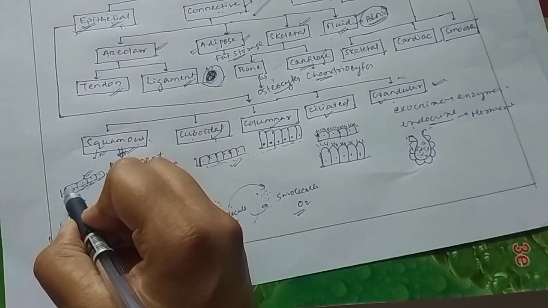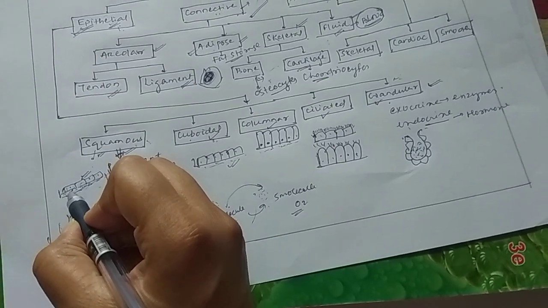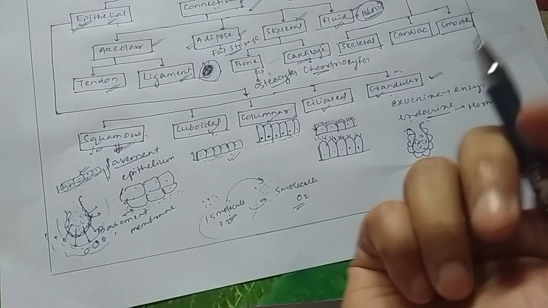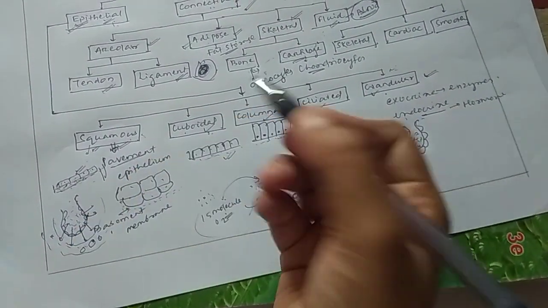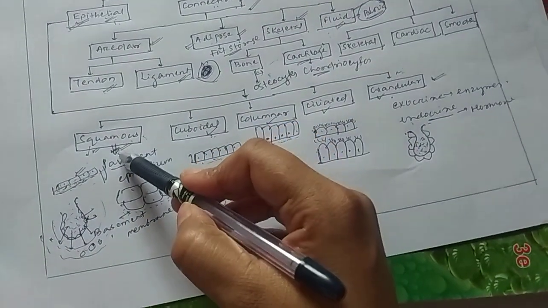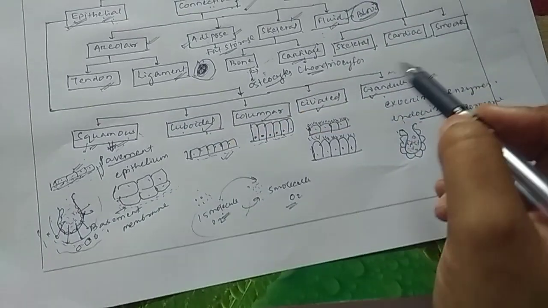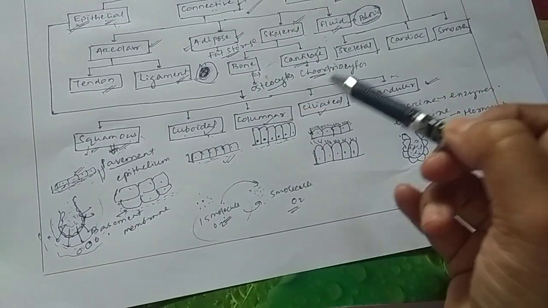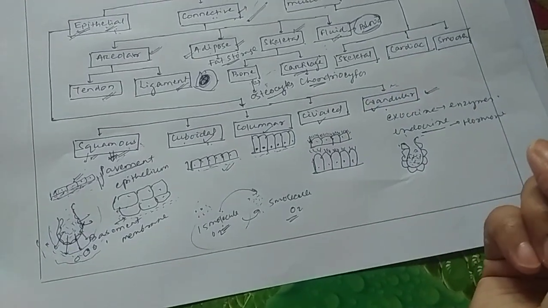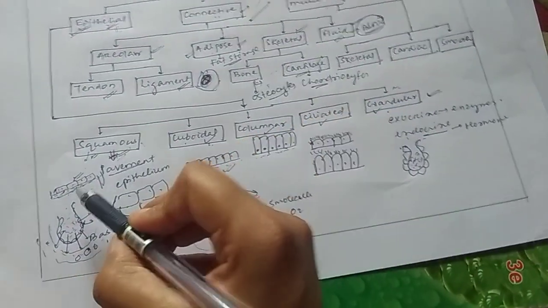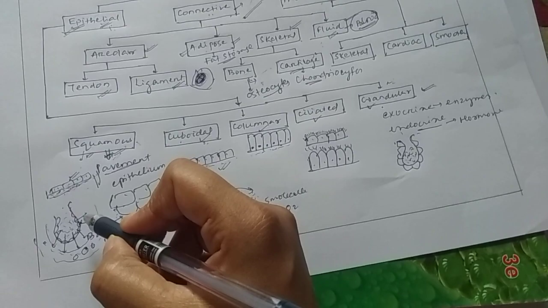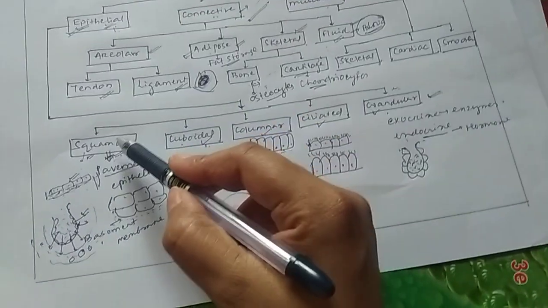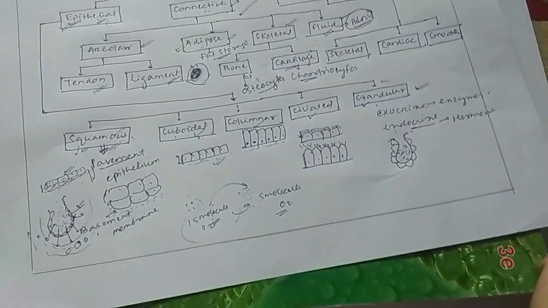So if there isn't much width, that means there are not many restrictions for the molecule to pass through it. That's why squamous epithelium is preferred over other epithelium. I'm not saying that cuboidal or columnar epithelium won't be present where there is absorption or secretion, but mostly in the case of alveoli or the nephrons in the kidney, squamous epithelium will be found.